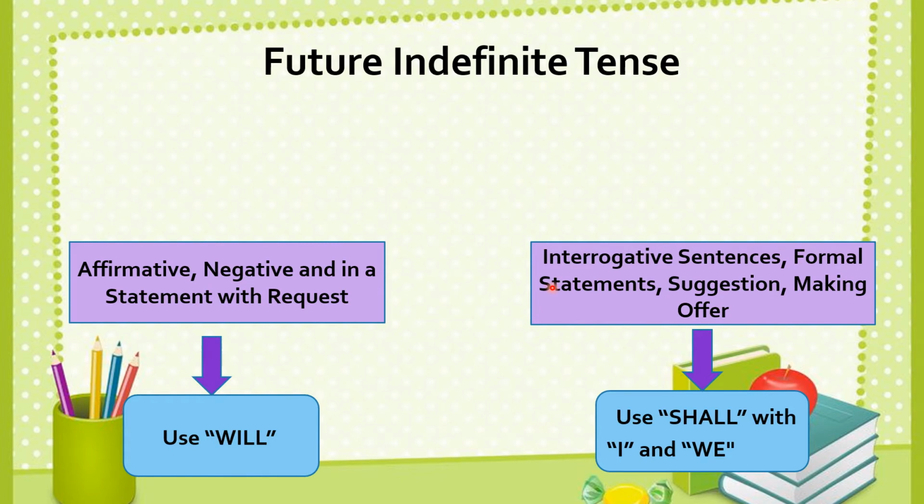Secondly, if your statements are interrogative or you are making formal statements, suggestions, or you are making any offer, you should use shall with the following subjects: I and we.